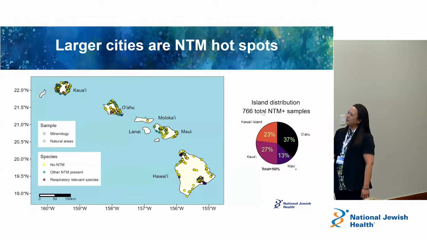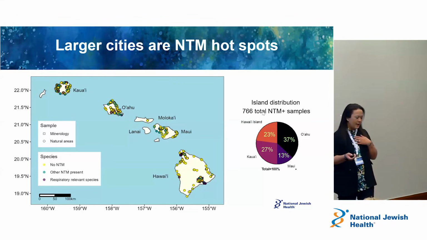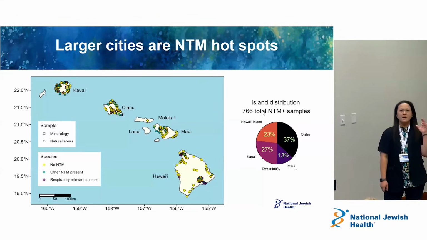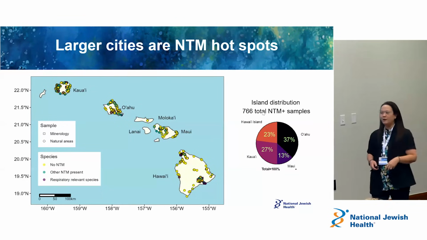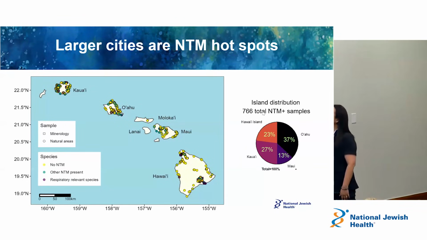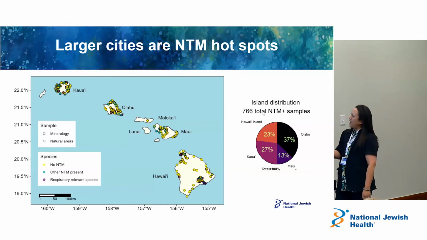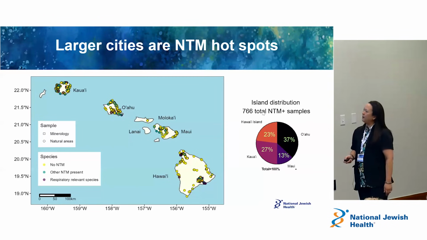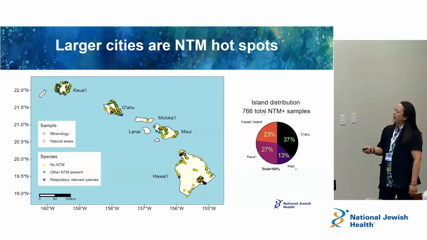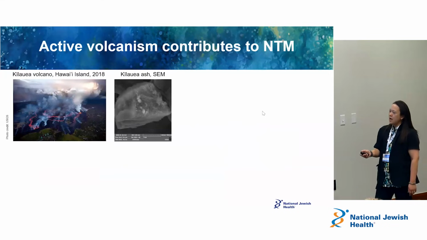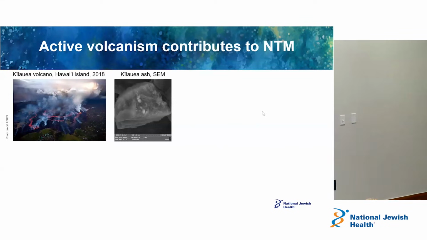And what you don't get from here, but what I'll tell you, is that the majority of these organisms that can cause lung disease were mainly associated with where people live, like towns, right? And again, the built environment of where people live, and more rarely found in the natural areas. So this is a distribution of NTM positive samples among these 3,000 samples here. Oahu was the island where we recovered the majority, 37%, the highest number of environmental NTM, versus Maui, Kauai, and the Big Island as well. And so, we're trying to understand what are the environmental features that could contribute to NTM in this very unique geographic hotspot.